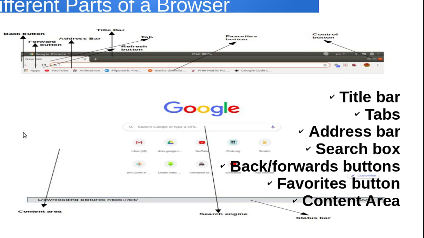Next, this is called the content area, where we can search. When we search for information, all will be shown here. If we are doing anything, we can get it. Any page that is open, everything comes in the content area.